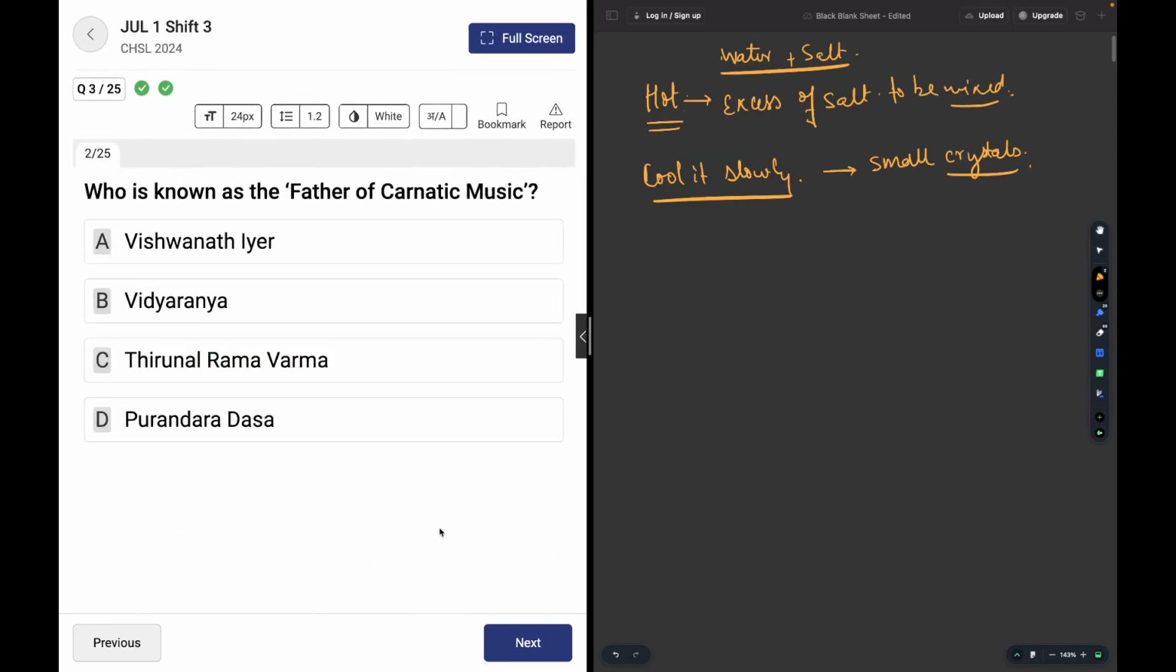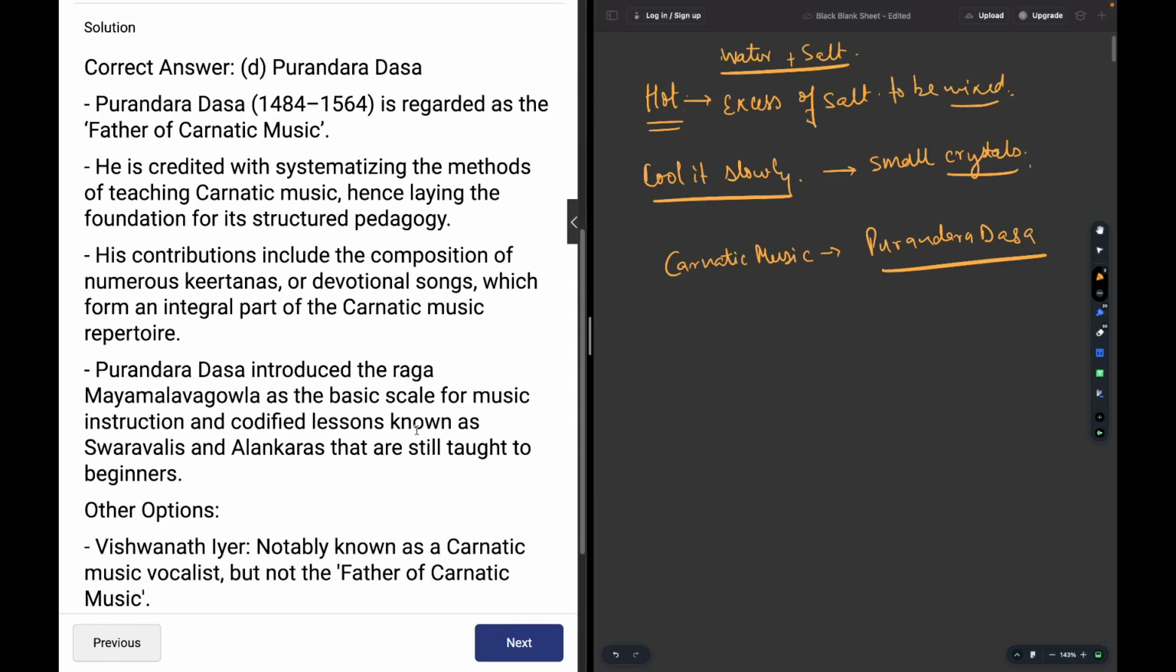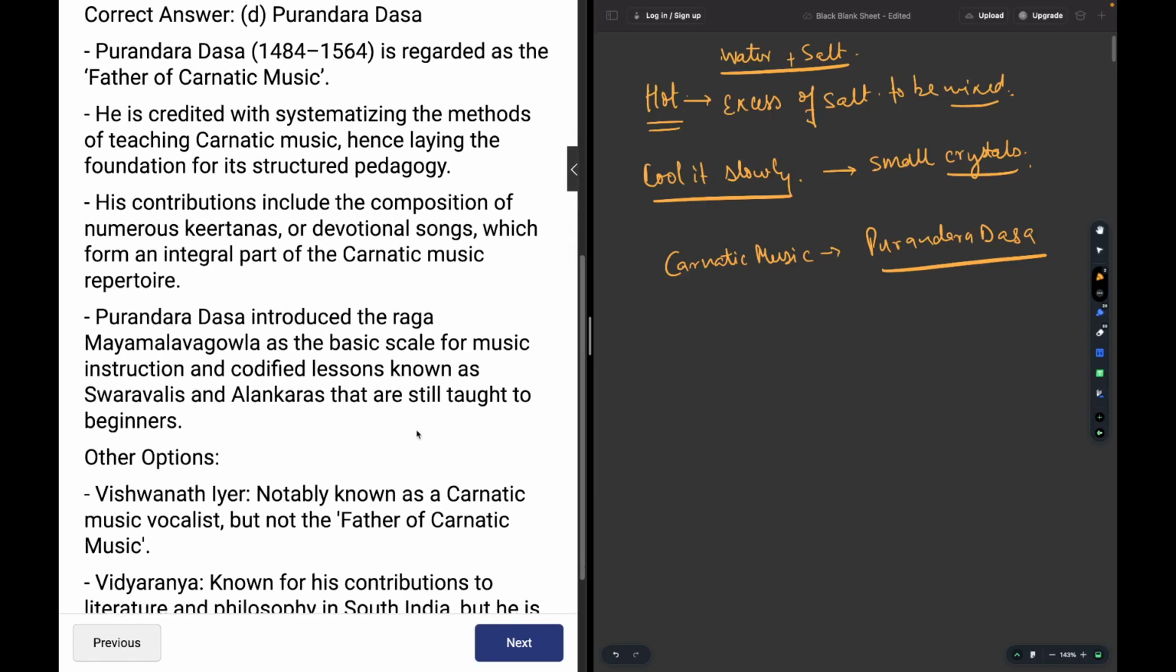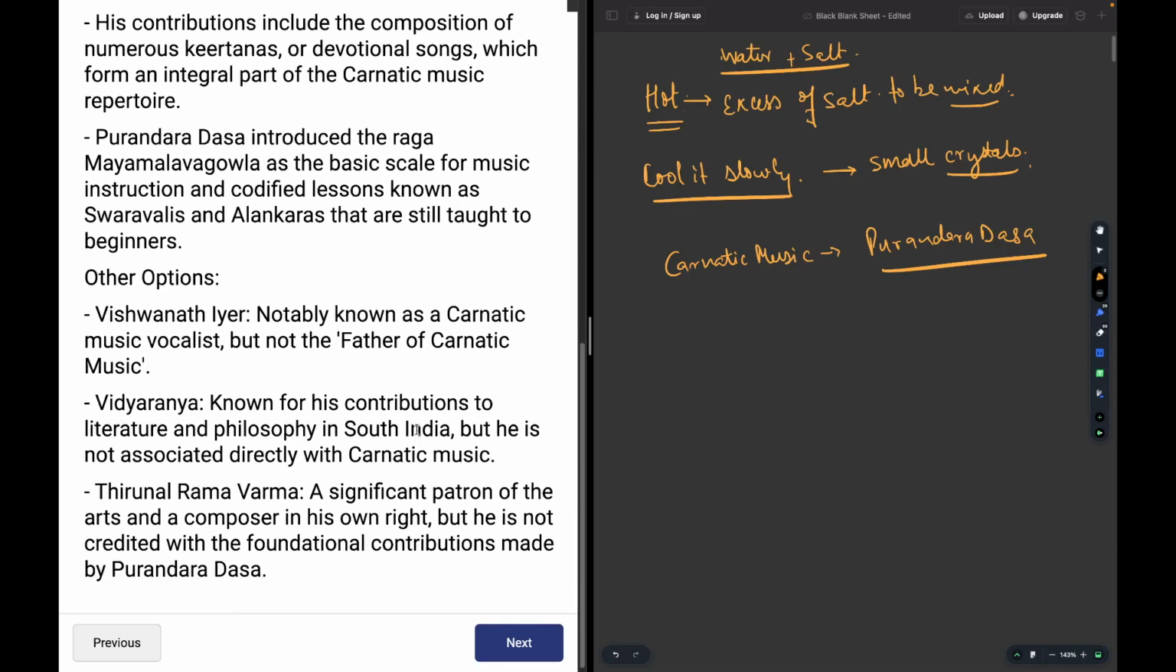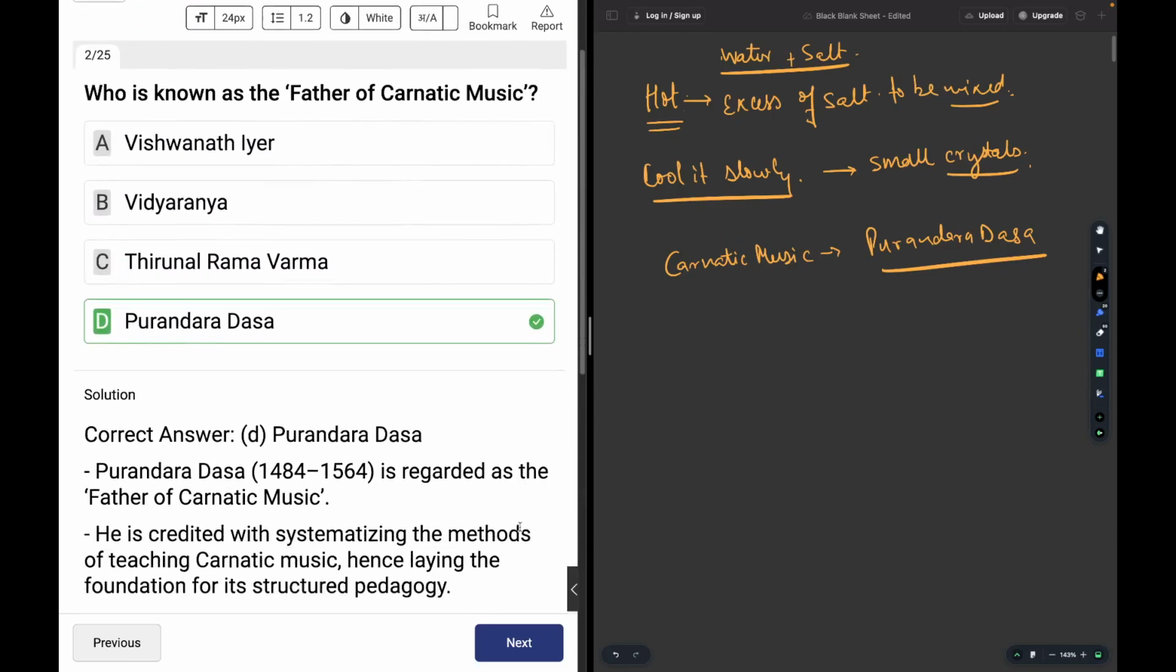Who's known as the father of Carnatic music? The father of Carnatic music is again a factual static GK question. It's Purandara Dasa. So this is pretty factual. All the other options are discussed down here. Please read the left hand side. Please pause the video and read the left hand side. It's going to be really helpful. It has all the data over here.